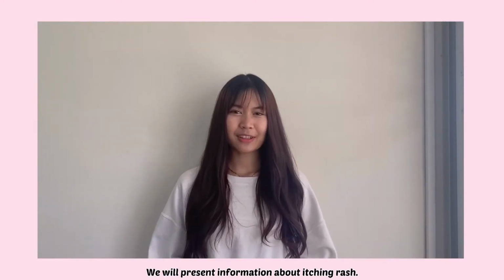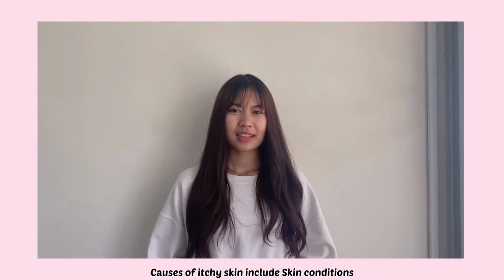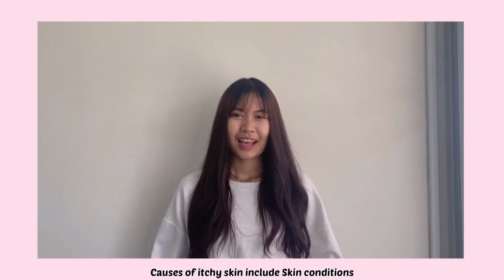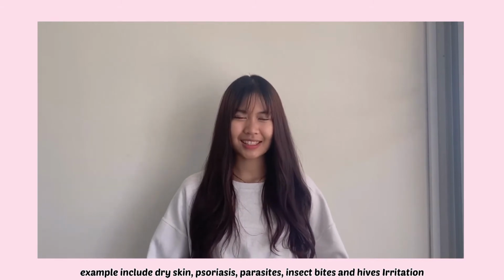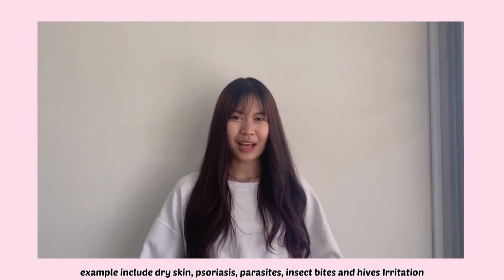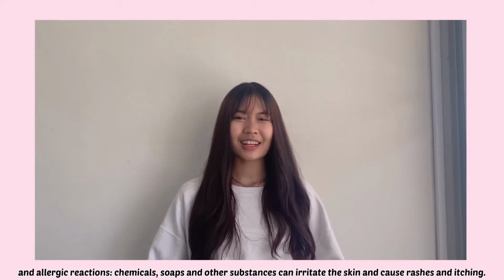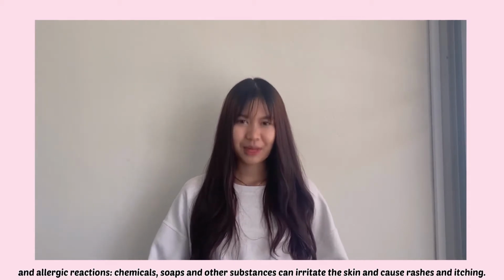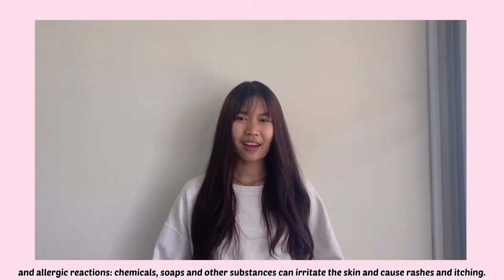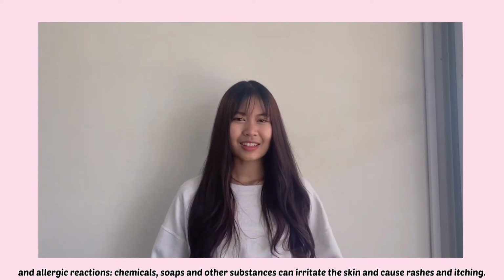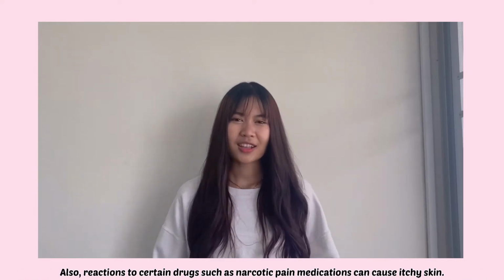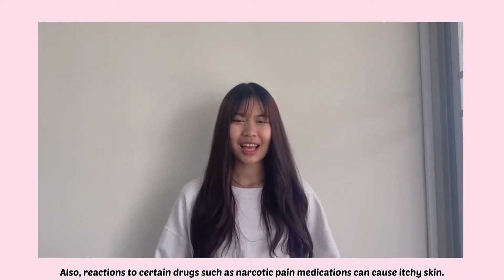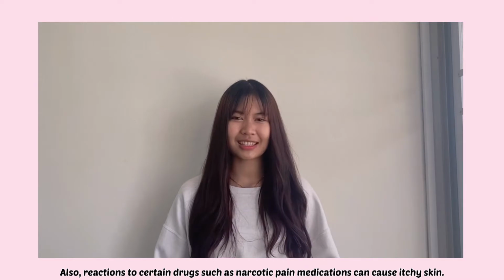We will present information about itching rash. Causes of itchy skin include skin conditions. Examples include dry skin, psoriasis, parasites, insect bites and hives. Irritation and allergic reactions: chemicals, salt, and other substances can irritate the skin, causing rashes and itching. Also, reactions to certain drugs, such as narcotic pain medications, can cause itchy skin.